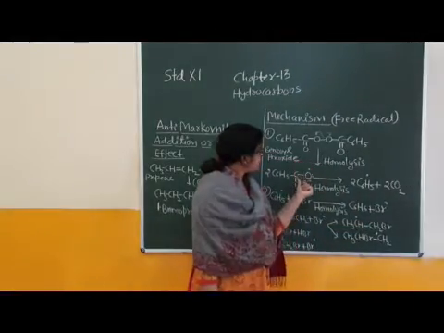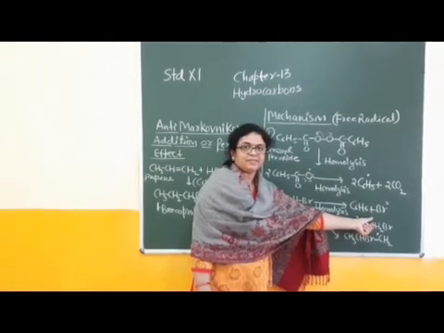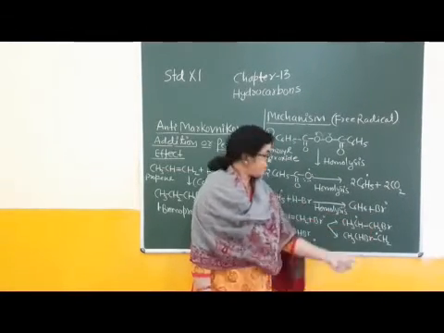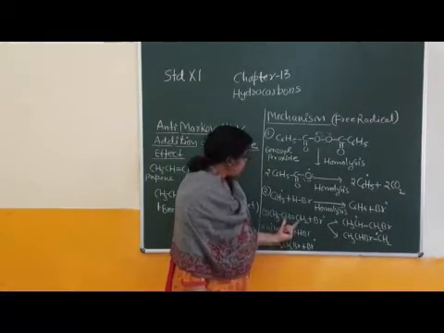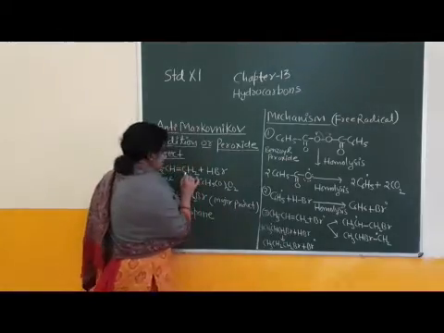Okay, first type, second type, third type of free radical is the bromine free radical.